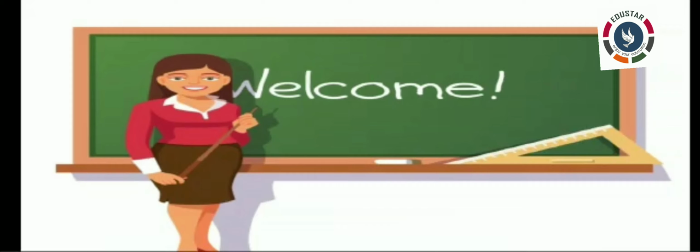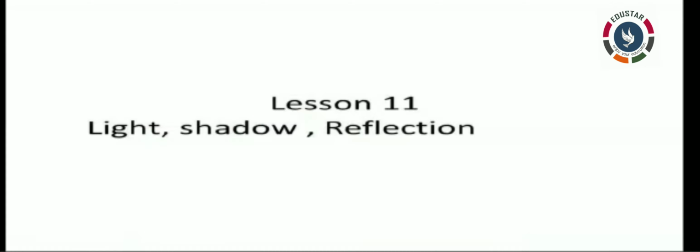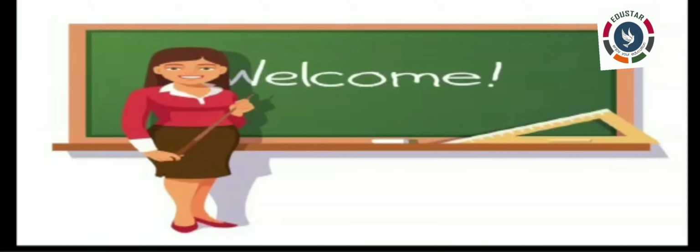Children, take your science classwork note, 80 pages note. Already we have completed 3 lessons in that. Now write in the center: Lesson 11, light, shadow and reflection. We are going to write the definitions. Use black stick pen to write the heading and blue to write the content.